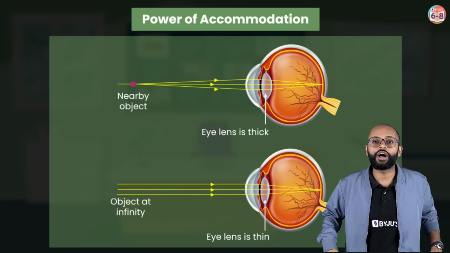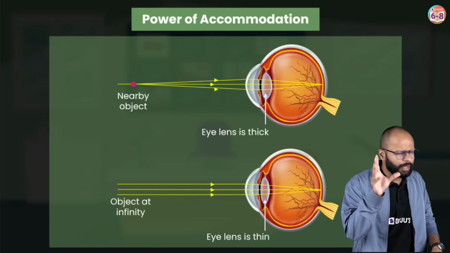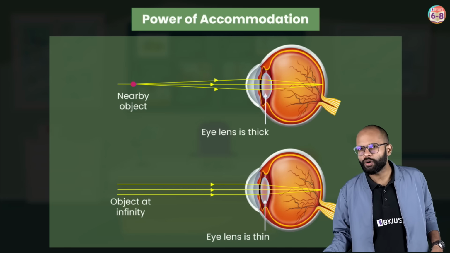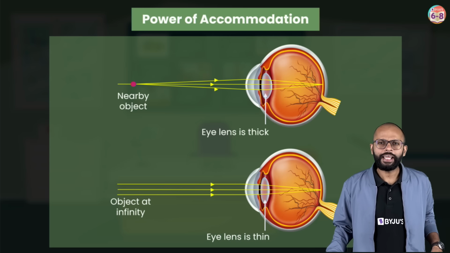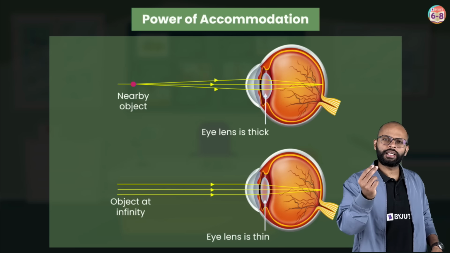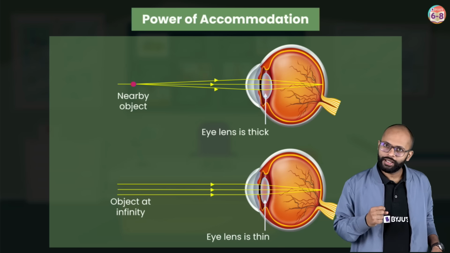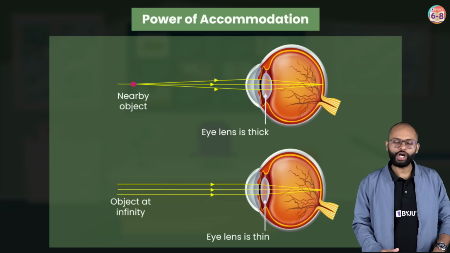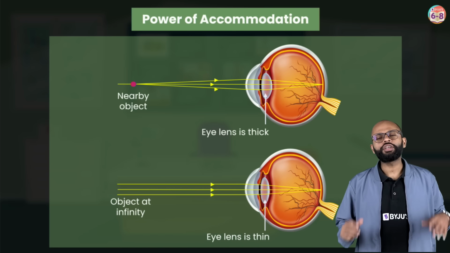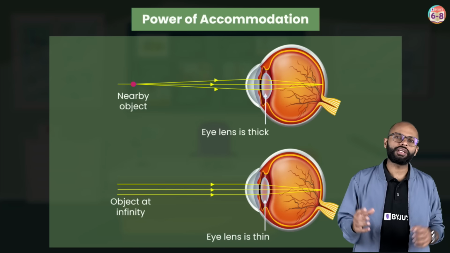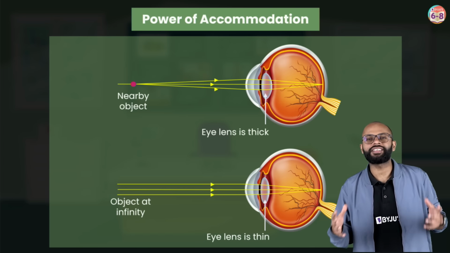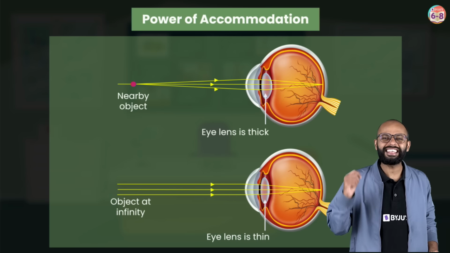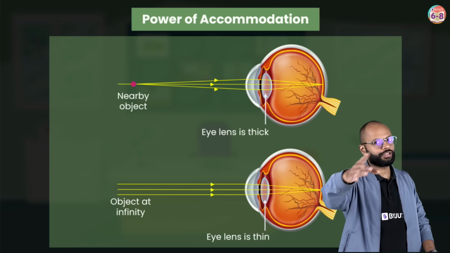Next, power of accommodation. This term itself is not there in your grade 8 NCERT, but they have talked about it. Your eye is amazing. Your eye has an ability to see clearly a near object also and a far object also. Yes, that's a magical thing, you can say. Why? Because your lens can change the thickness of it. And your lens is flexible. Your ciliary muscles can make sure that it will change the size of the lens or thickness of the lens depending on what you want to see. This is the power of accommodation. Your eye is able to accommodate near objects also and far objects also.